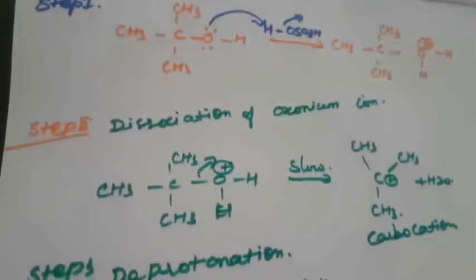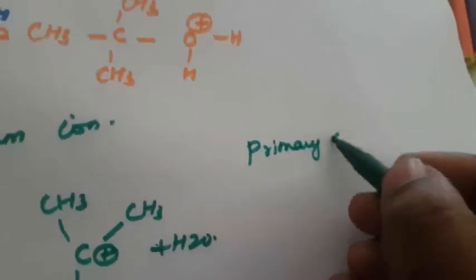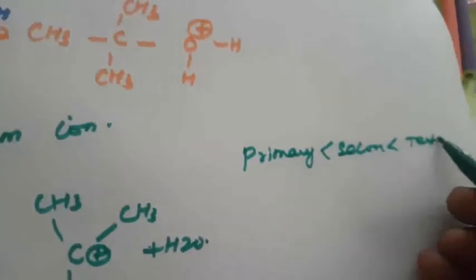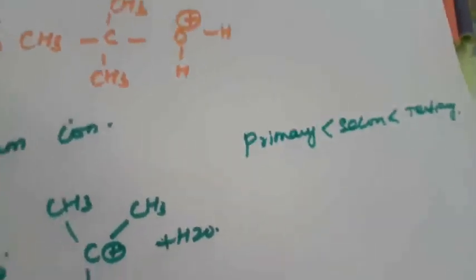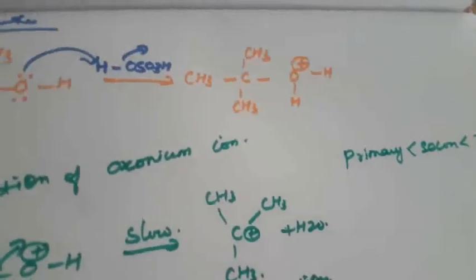What are the relative reactivities of the alcohols in dehydration? What is the order of dehydration? Primary is less reactive when compared to secondary, then tertiary. So this is the order of reactivity of dehydration of alcohols. That's all about this.